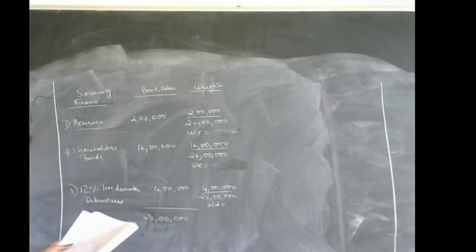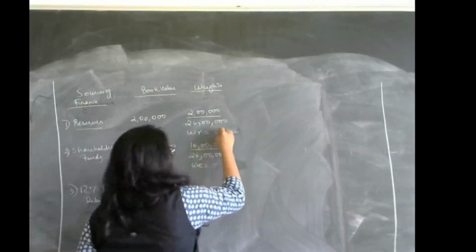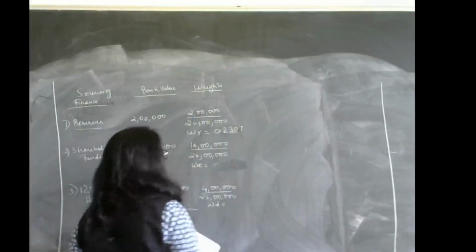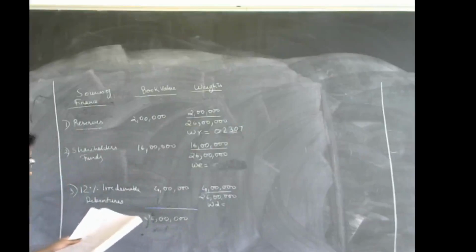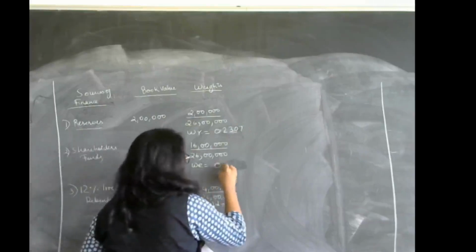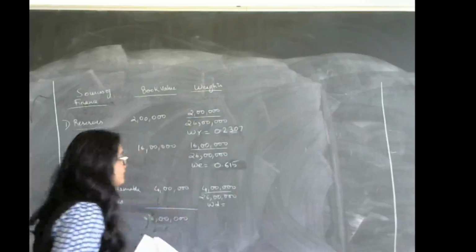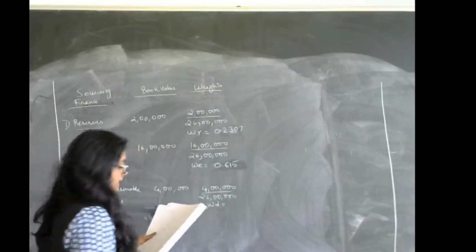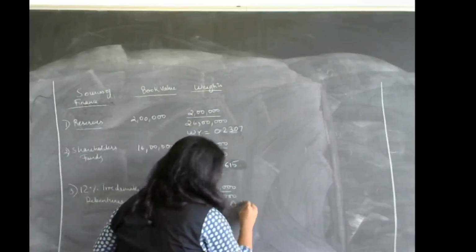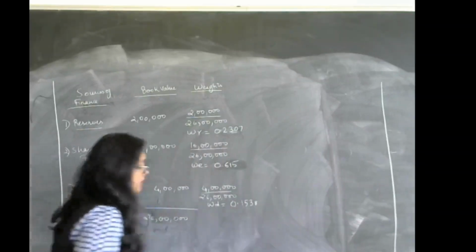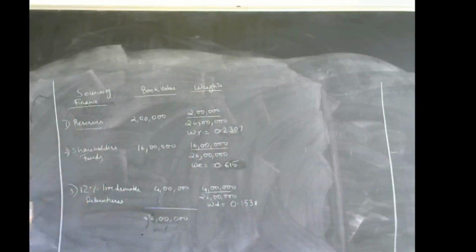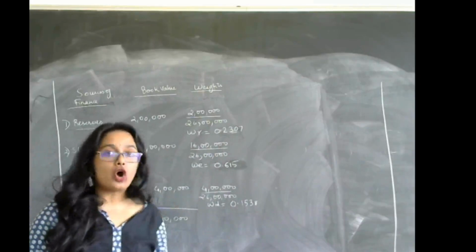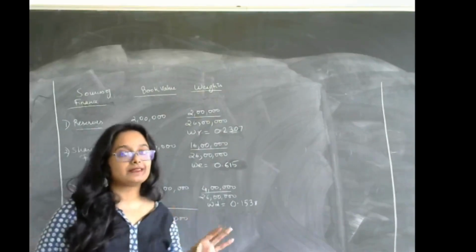So reserves you will get it as 0.2307, whereas equity you will get it as 0.615, and debentures, that is D, you will get it as 0.1538. Okay, so we got the weights. Now we need to find out the cost of capital, that is nothing but K.